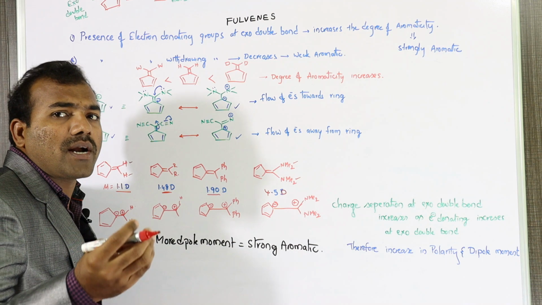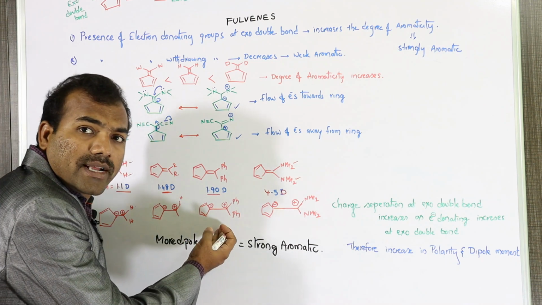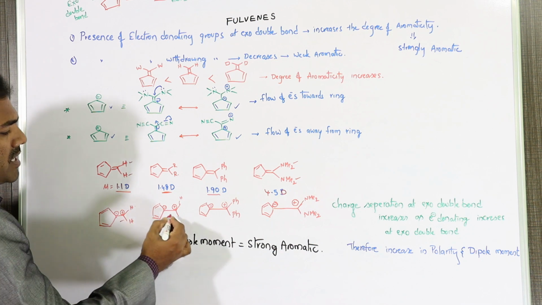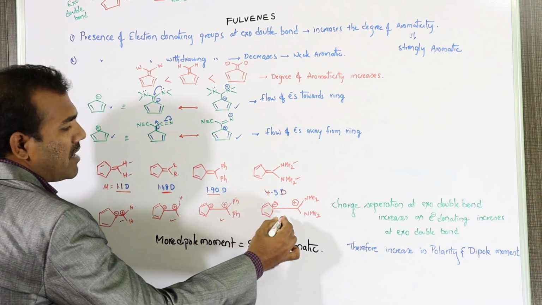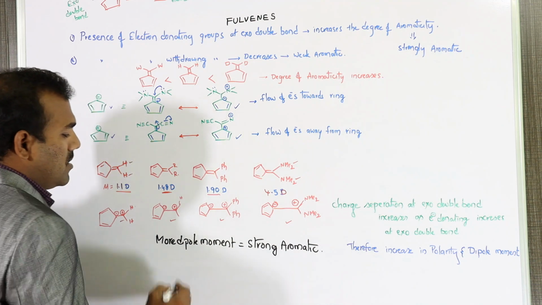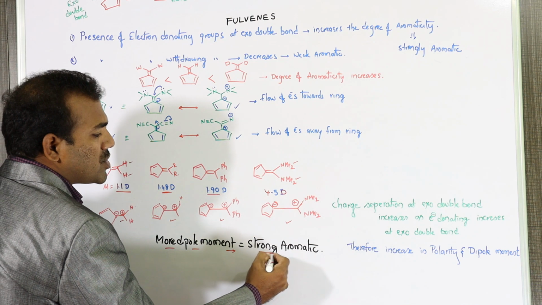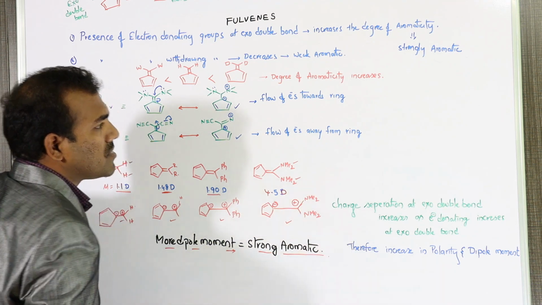To give you a simple understanding, I have drawn it like this. Here the polarity is low, here somewhat high, very high, and very high. More dipole moment means they are strong aromatic compounds.